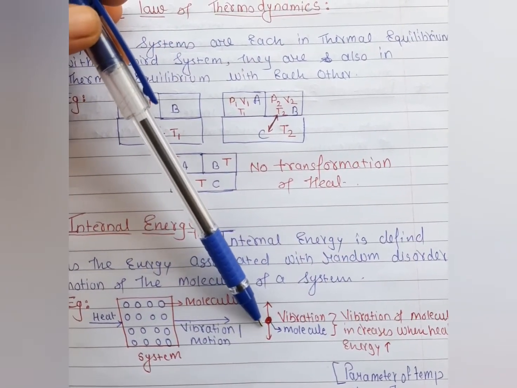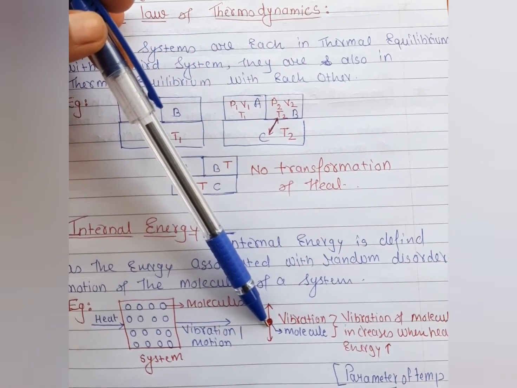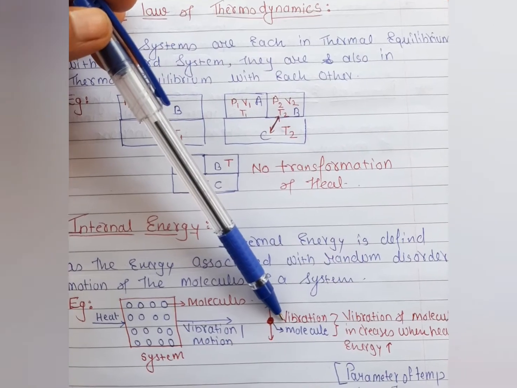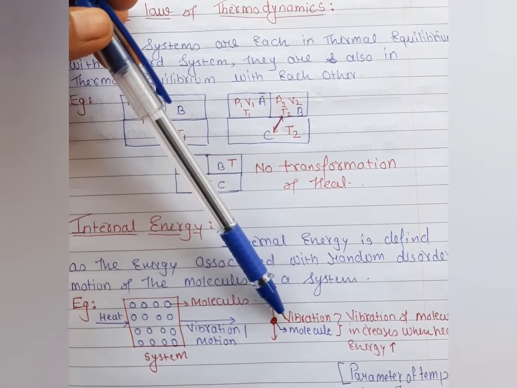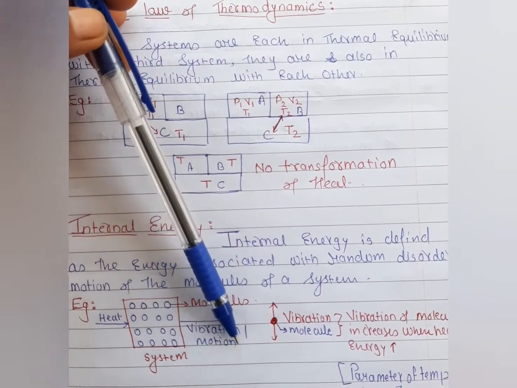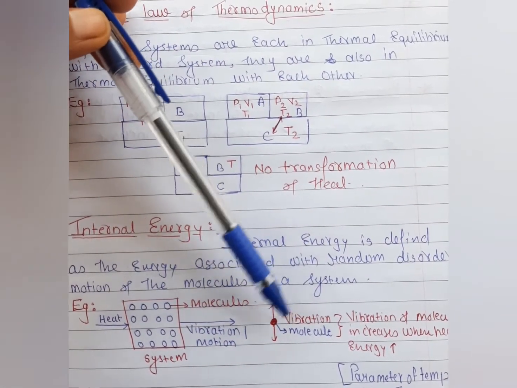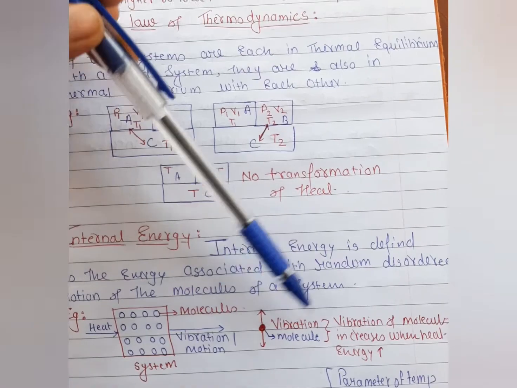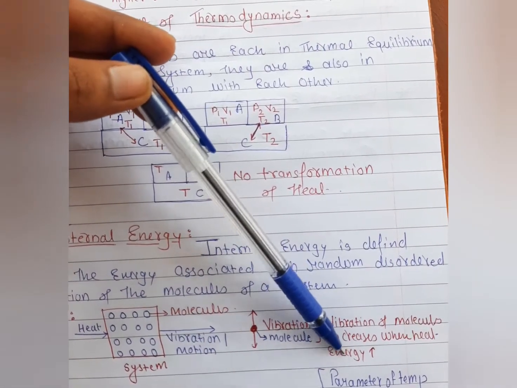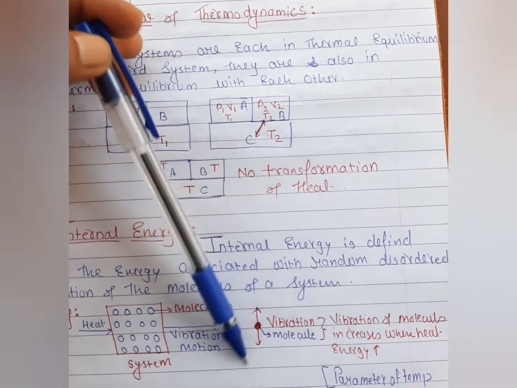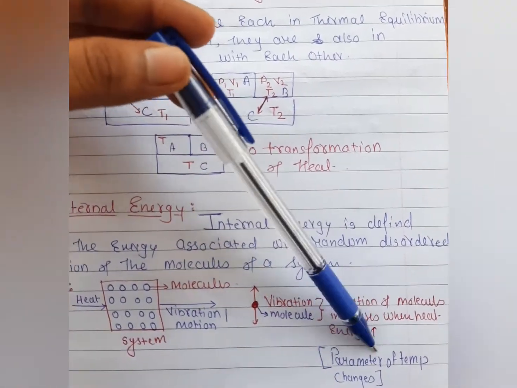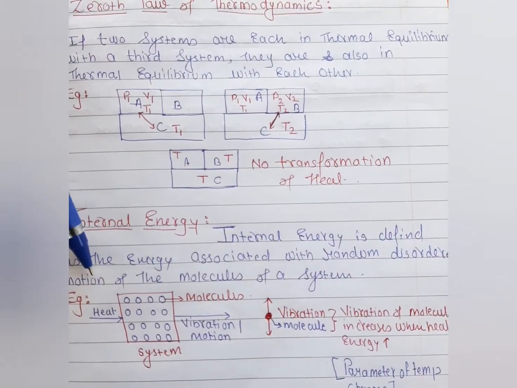For example, students, when you lower the flame of the gas, what happens? The boiling and the vibration of the water molecules is less. When you increase the flame of the gas, what happens? The vibration of the molecules of the water increases. The same thing happens here. When we increase the heat, it means when we increase the temperature of the given system, the vibration of the molecules increases, and at that time the parameter of temperature also changes.